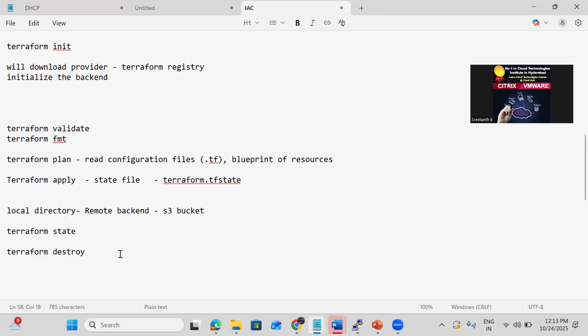Then the steps we need to do: go to any Linux instance, in your home directory, mkdir my-terraform, then cd into it. Then install the AWS CLI.